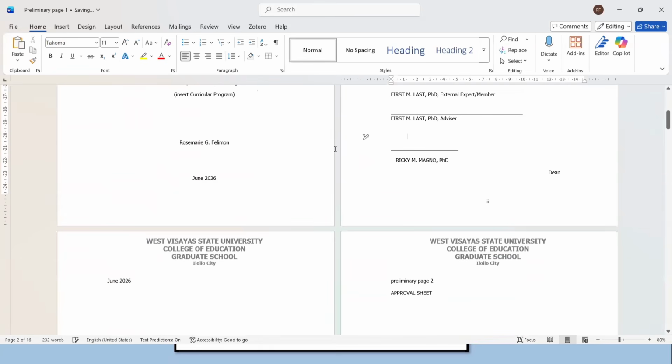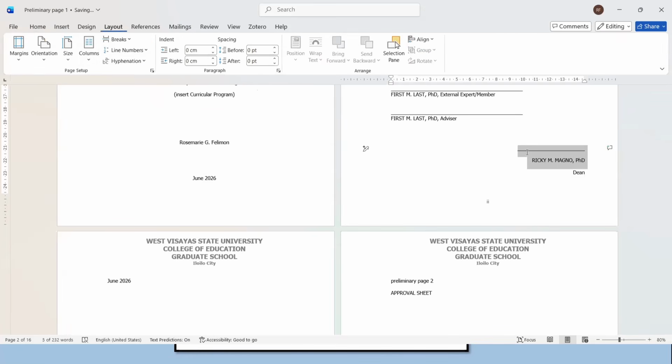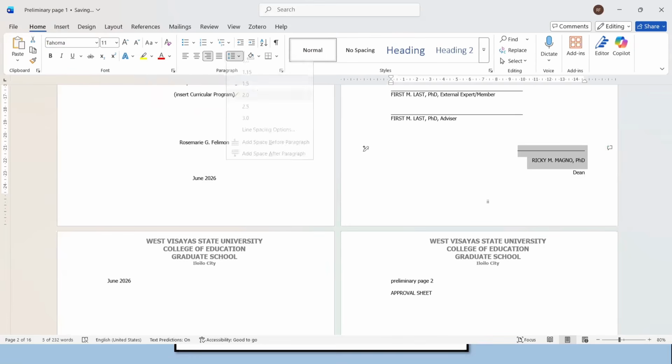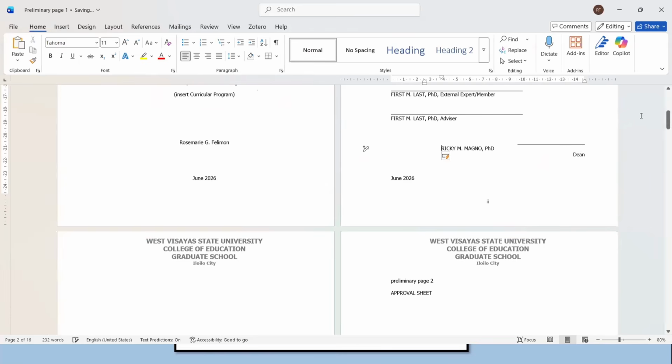Oh, because we have lots of space for the name of Sir Ricky, but this one should be right aligned. And remember that we only have a single space for this as well. I'll just change this to left aligned and then click tab. Yeah, tab, and make some adjustments.